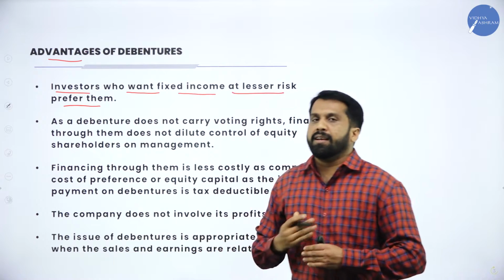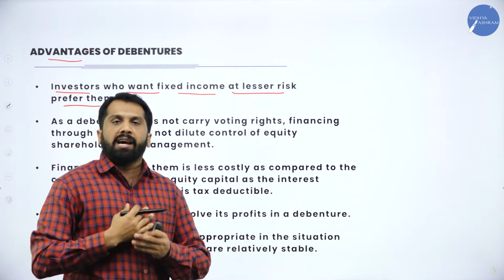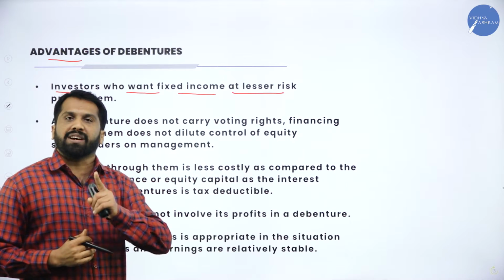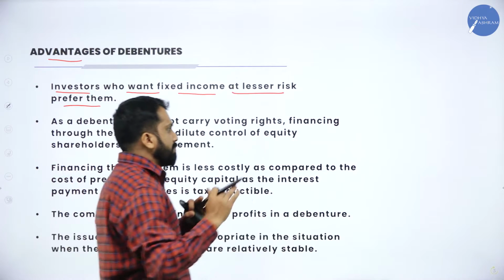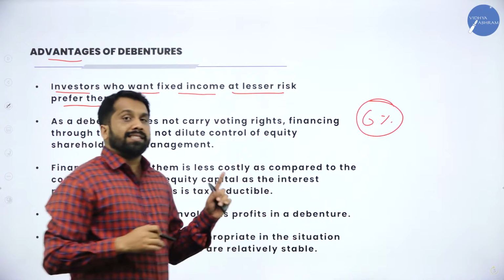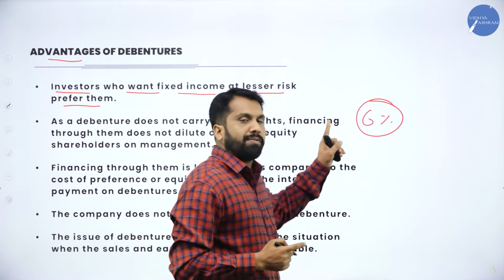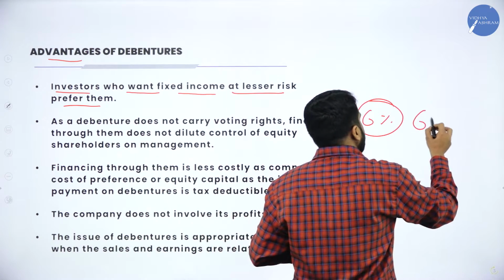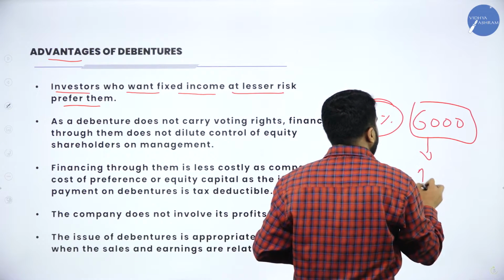For example, I am an individual from the public. I have 1 lakh with me. Some XYZ company requires 1 lakh. If I go to a bank, I'll get maximum 6% interest. How much will I get? 6% per annum. In a year, if I invest 1 lakh in a bank, I'll get 6,000.